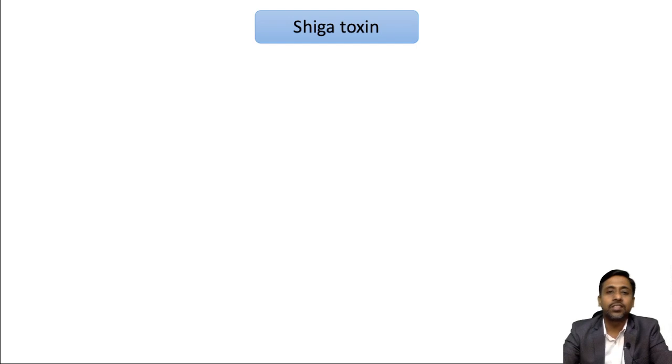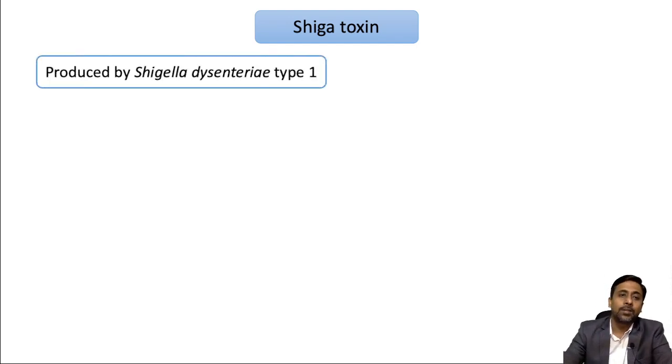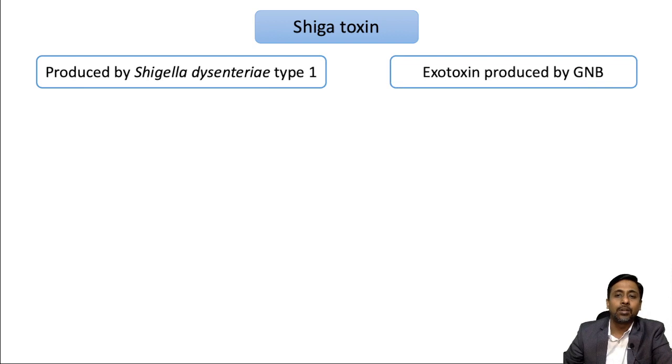So now coming to the Shiga toxin, which is produced by this Shigella. The Shiga toxin is produced by Shigella dysenteriae type 1 only. Okay, and this is an earliest example of exotoxin produced by gram-negative bacilli. So exotoxins are basically produced by gram-positive bacilli, okay, and endotoxins are produced by gram-negative bacilli. But this is an example of exotoxin produced by gram-negative bacilli. So remember this. Exotoxin produced by gram-negative bacilli is Shiga toxin produced by Shigella dysenteriae type 1.